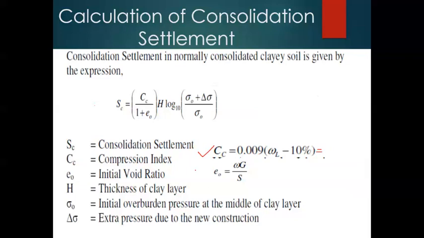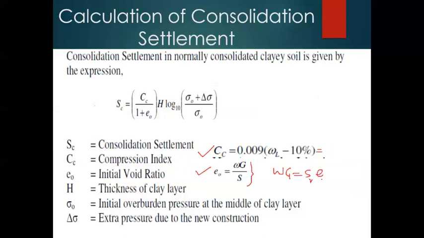Then the initial voids ratio, e naught, will be calculated using this particular equation. As you know, in basic geotechnical engineering we derived the equation W G is equal to S r into e.